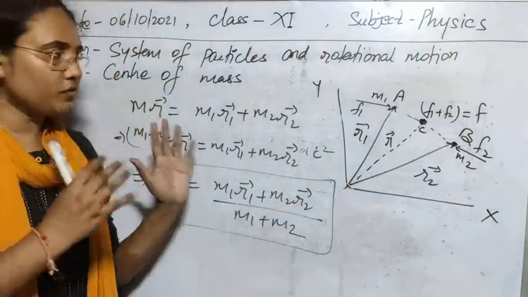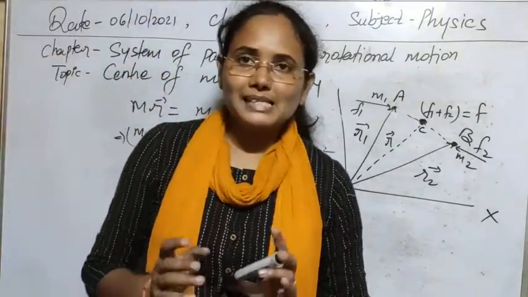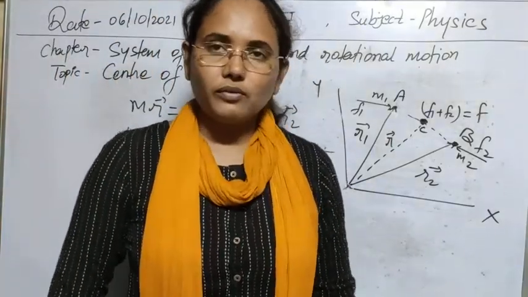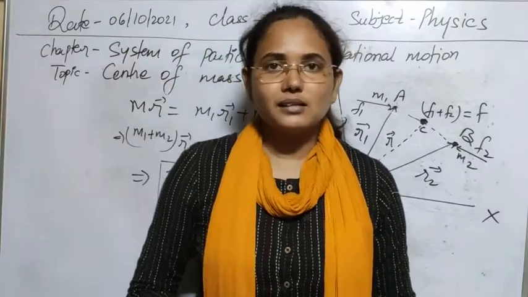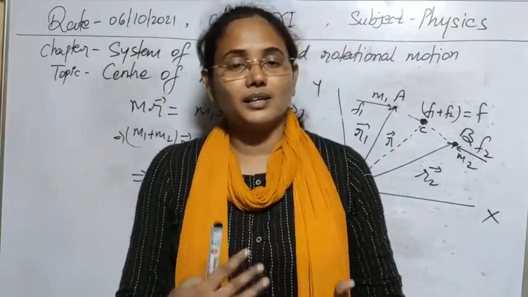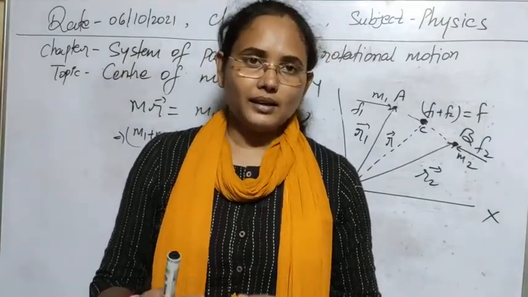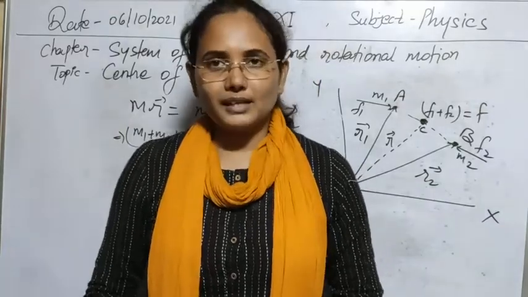So our first difficulty, to understand the system and the rigid body, how can we define the center of mass and where will it be, is now resolved. So let's move to the next topic.